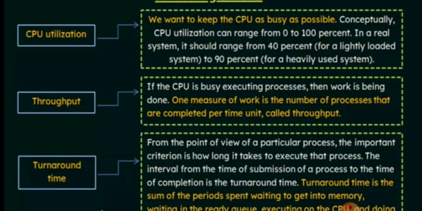so there are some terms we need to know. What do you mean by CPU utilization, throughput, turnaround time, waiting time, etc.? So what do you mean by CPU utilization? CPU utilization is nothing but we want to keep the CPU as busy as possible, right?